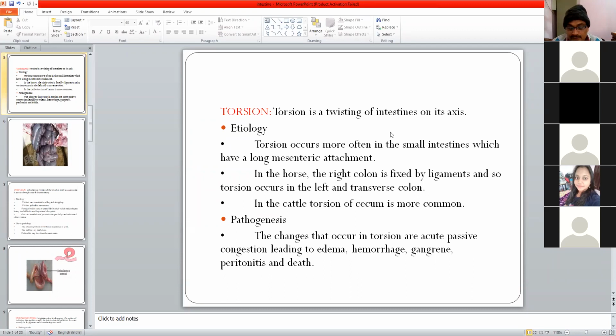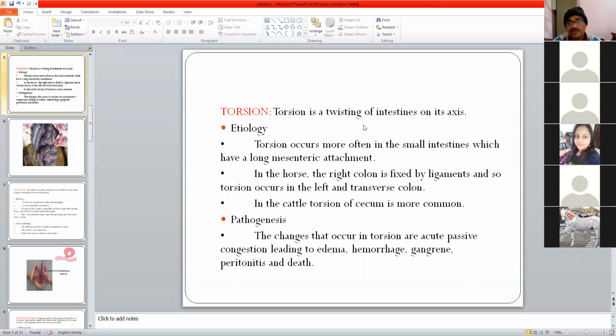Regarding pathogenesis, it will lead to congestion, edema, hemorrhage, gangrene. Simple. As with any mechanical obstruction, it is also a type of obstruction. The displacement finally will lead to obstruction of the free flow of feed contents. So the pathogenesis and the sequelae will be almost the same as we have seen in the mechanical obstruction. So remember, torsion is twisting of intestine on its own axis.